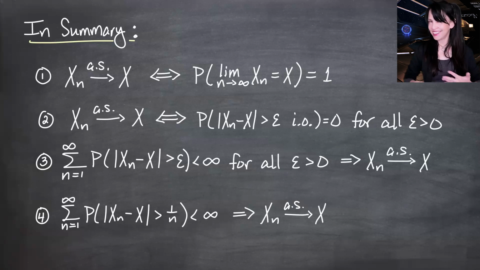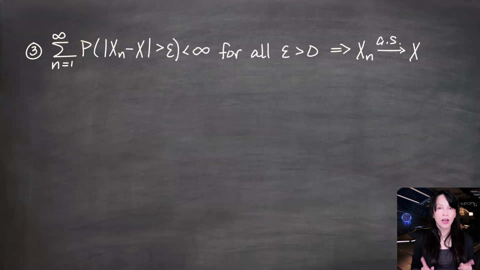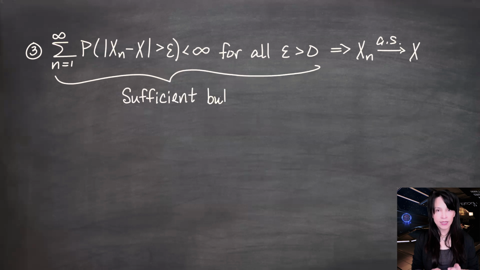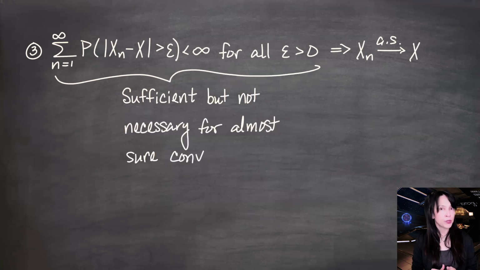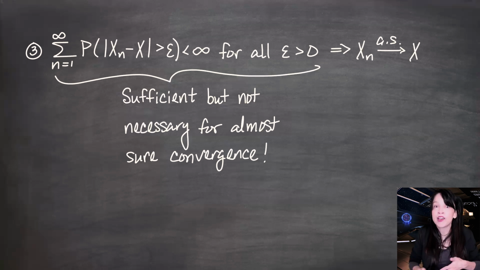So when I see a list like this with some if and only ifs and then some one-directional things, the first thing I think of is, can we find an example where the other direction does not hold? We could do this with both 3 and 4, but I'm just going to look at property 3. I want to show that this sum being finite for every epsilon greater than 0 is a sufficient condition to get almost sure convergence. Actually, we've already shown that. We proved that last time. But I want to give an example of it not being necessary.